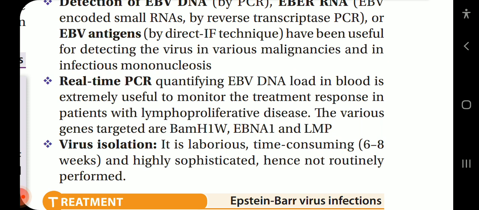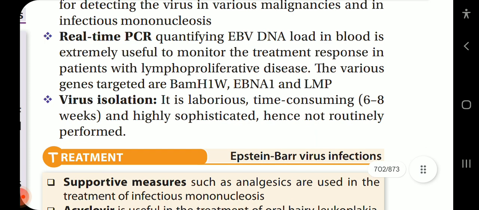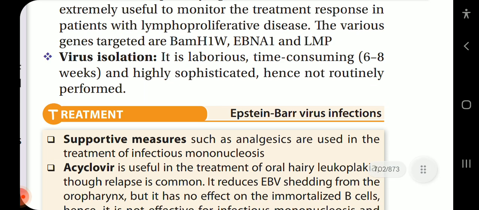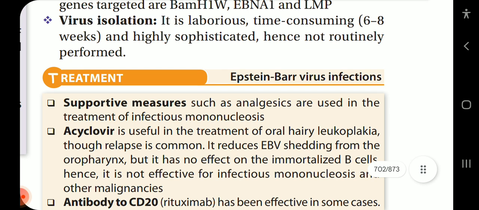Real-time PCR quantifying EBV DNA load in blood is extremely useful to monitor the treatment response in patients with lymphoproliferative disease. The various genes targeted are BAM, H1W, EBNA1 and LMP. Virus isolation is laborious, time-consuming, taking 6 to 8 weeks, and highly sophisticated, hence not routinely performed.